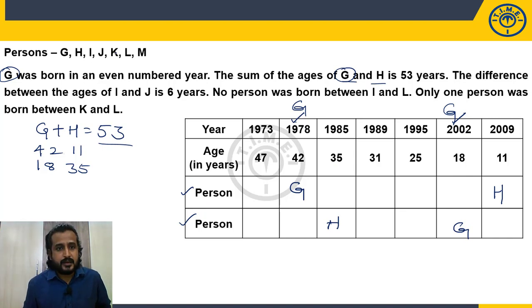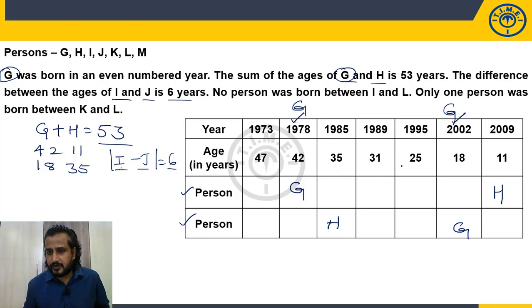Next. The difference between the ages of I and J is 6 years. So the difference between the ages of I and J is how much? 6 years. I and J difference is 6 years. But have they mentioned between these two who is higher age, who is lower age? No. I may be older than J or J may be older than I. It is not mentioned. But find it. What are the two values? By taking the two values, you should get the difference as how much? 6.